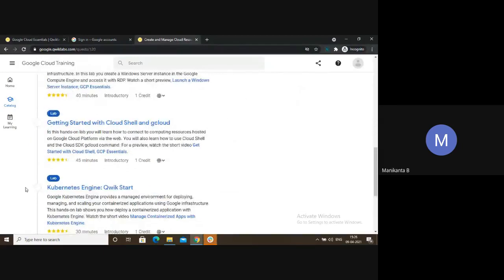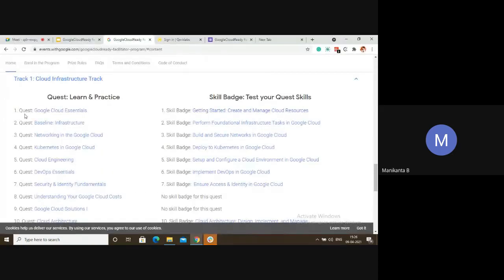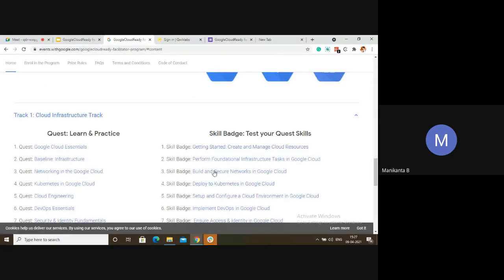You don't need to do it again. That is the major advantage. That's why this program is very easy. If you complete this Quest, automatically you will complete the skill badge. The moment you complete 8, for reaching milestone 1, you will already have 4 skill badges in your hand.